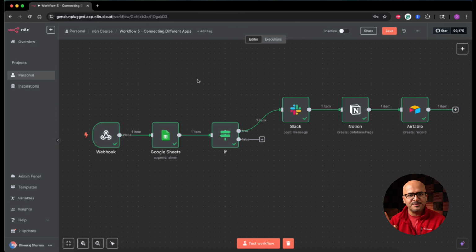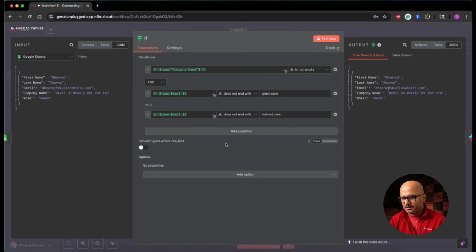The first concept that we learned in this lesson was conditional logic, which can be implemented with the help of the if and else node or the filter node, and I'm going to explain it with the existing workflow that we created last time. You can see that in this workflow we have a webhook where the data is coming in, then we have some Google Sheet, and then there is an if node over here, and if I open it up you would see that it has some conditions.